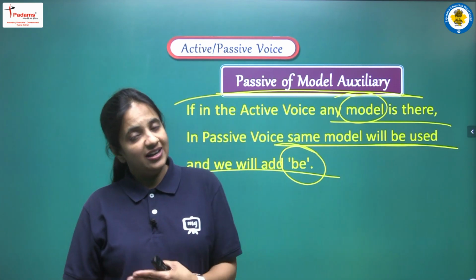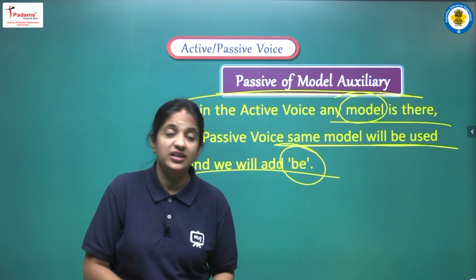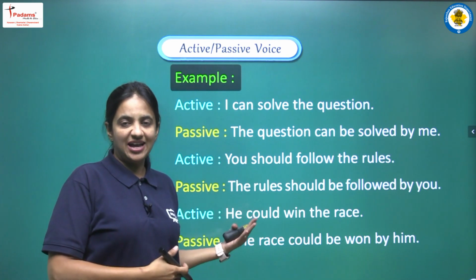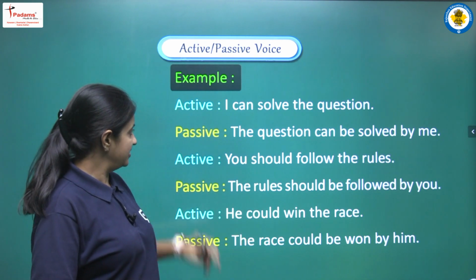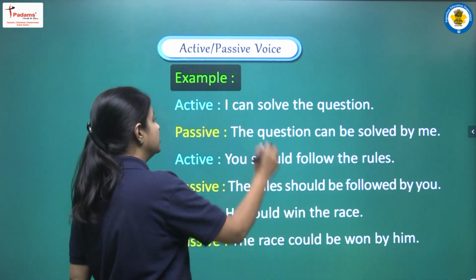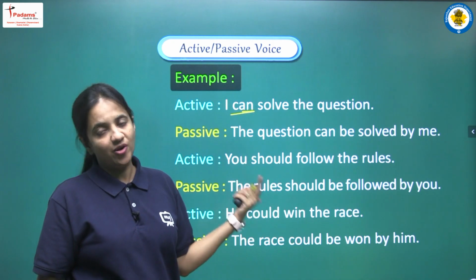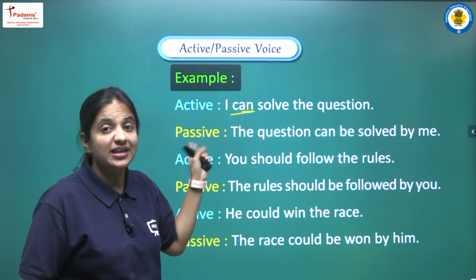Okay, so modal अगर हमें दिया गया है, हमें same modal use करना है, but उस modal के साथ में हमें be add कर देना है. Now let's see some examples in which we have modal auxiliaries. The first sentence is: I can solve the question. So in this sentence we can see that we have can, that is our modal auxiliary. So let's see how we can write this sentence using passive voice.